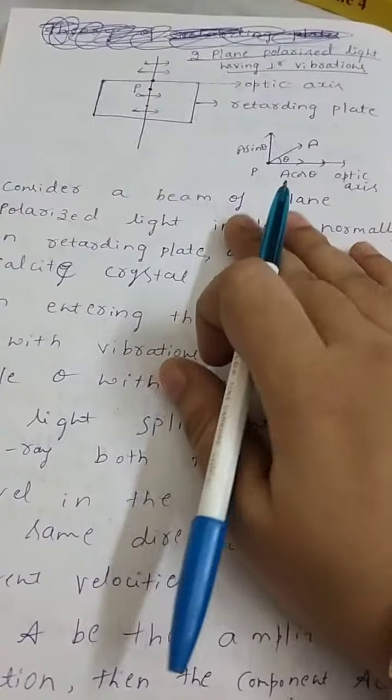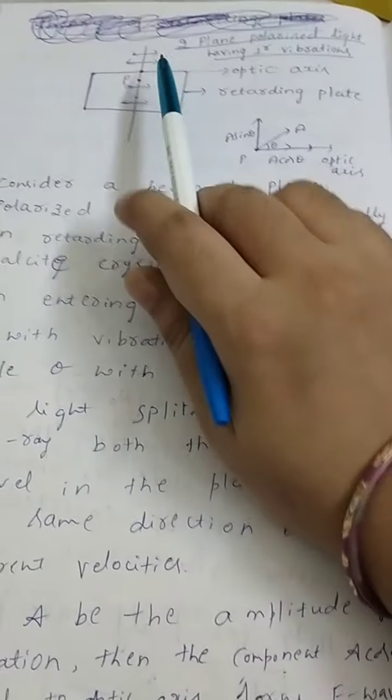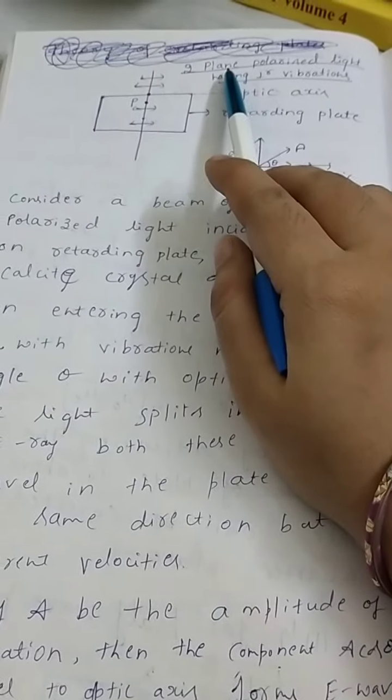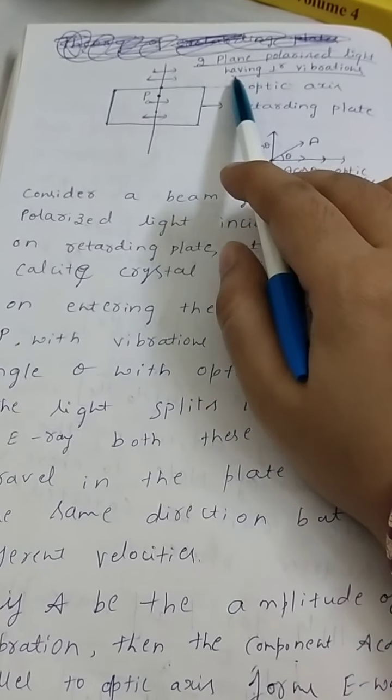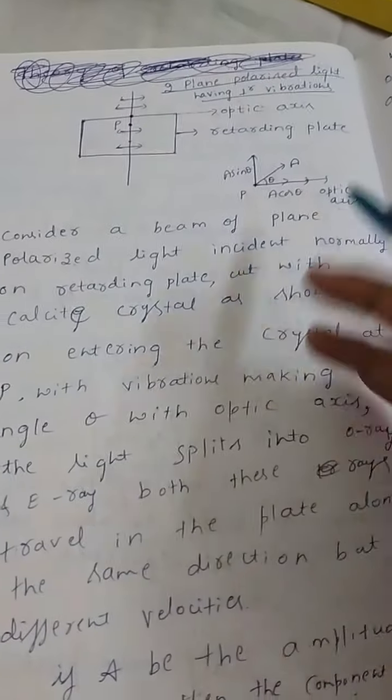Hello everyone. We have completed the theory of retarding plates, both quarter wave plate and half wave plate. Today I will be considering what happens when two plane polarized lights having perpendicular vibrations superpose. Just imagine two plane polarized lights.